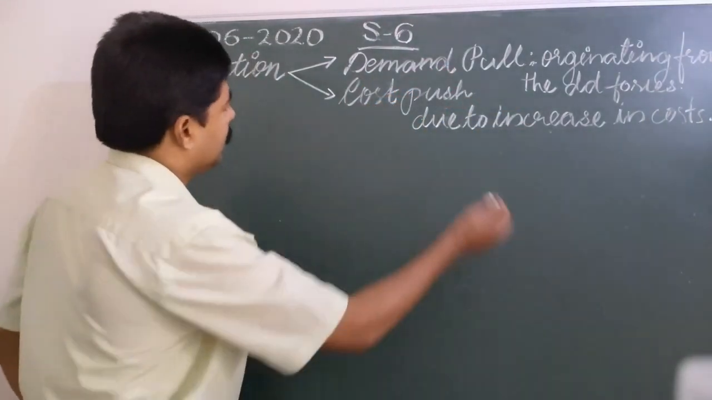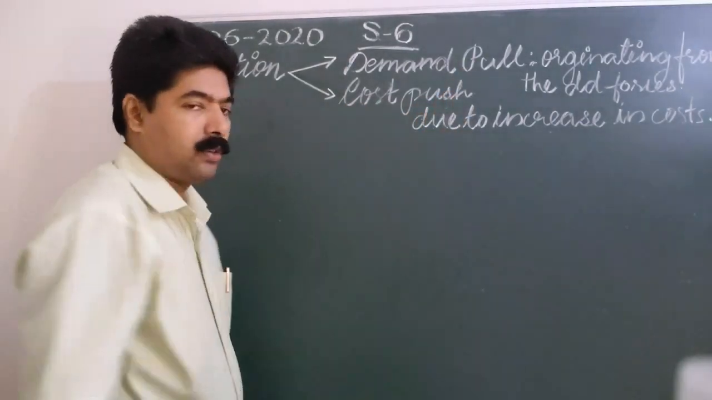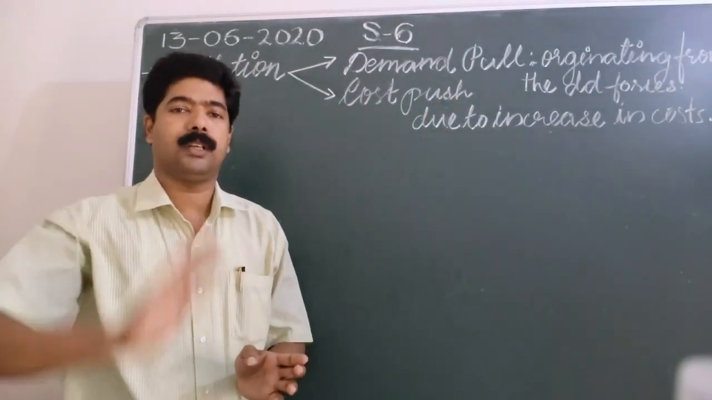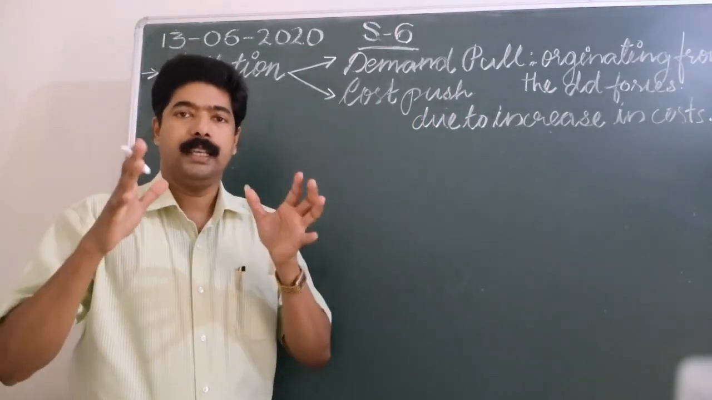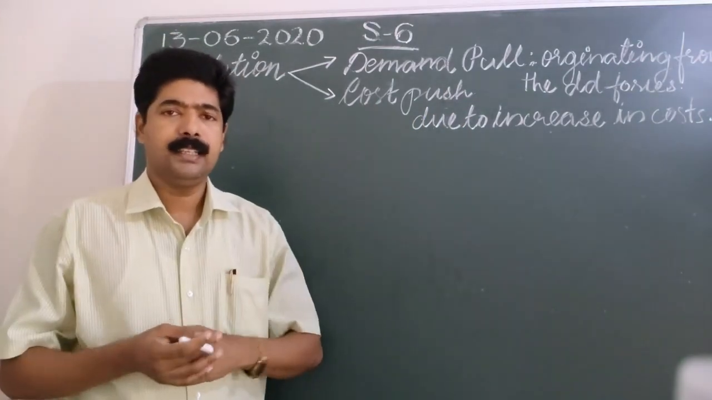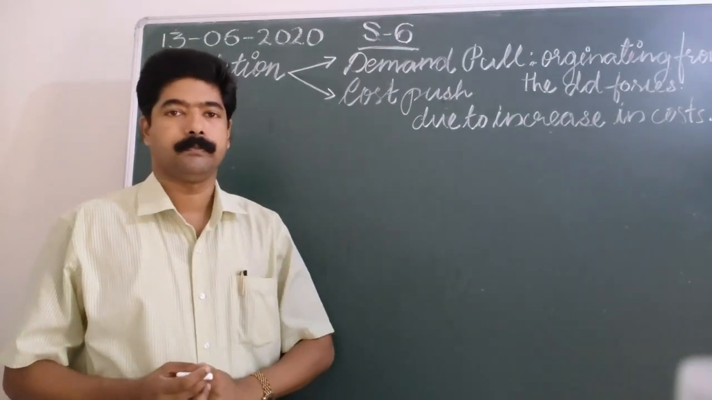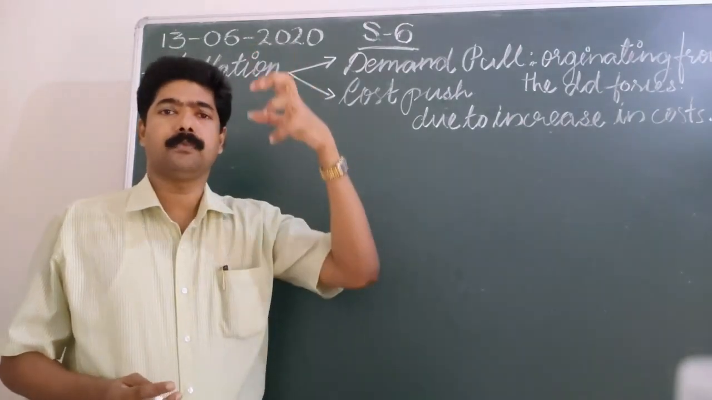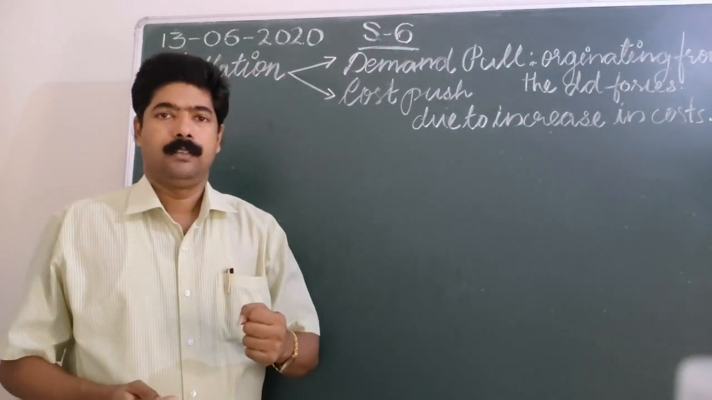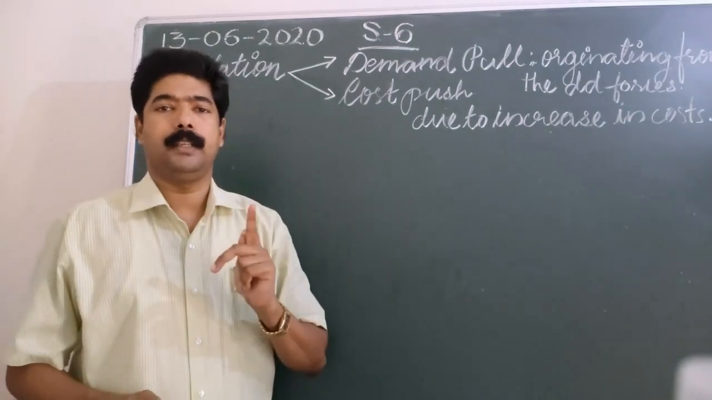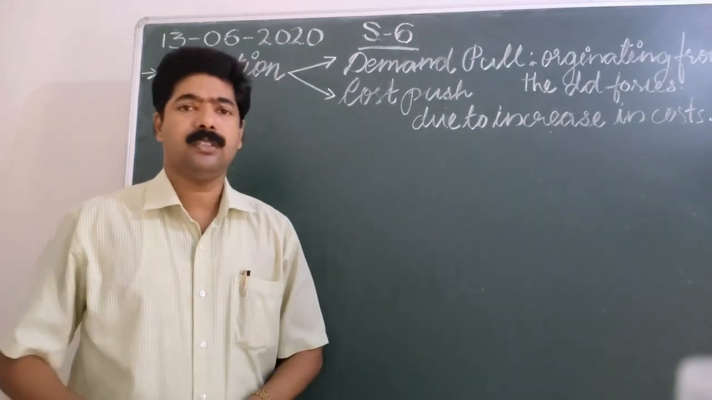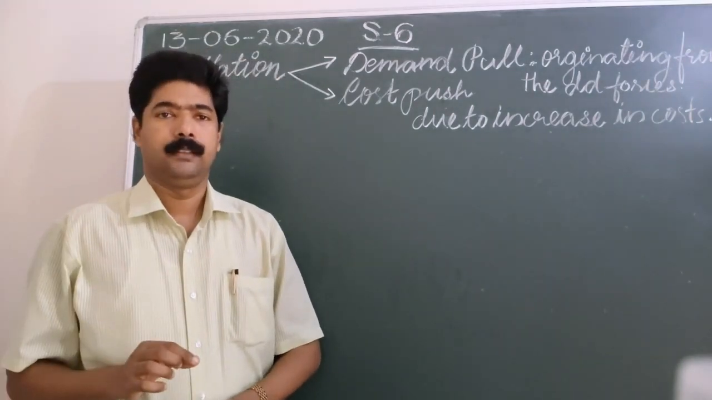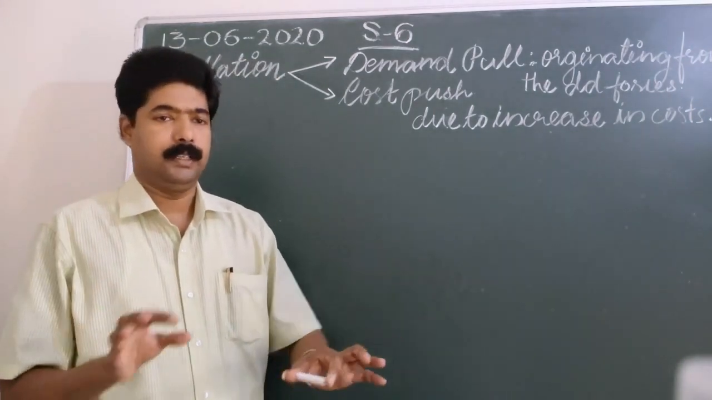Now next is cost push inflation. Cost push. There is a push from the cost side. What do we mean by cost? Cost here in economics means cost of production. All types of costs to produce one particular commodity is known as cost of production. For example, to produce one commodity, see one commodity, a shirt.